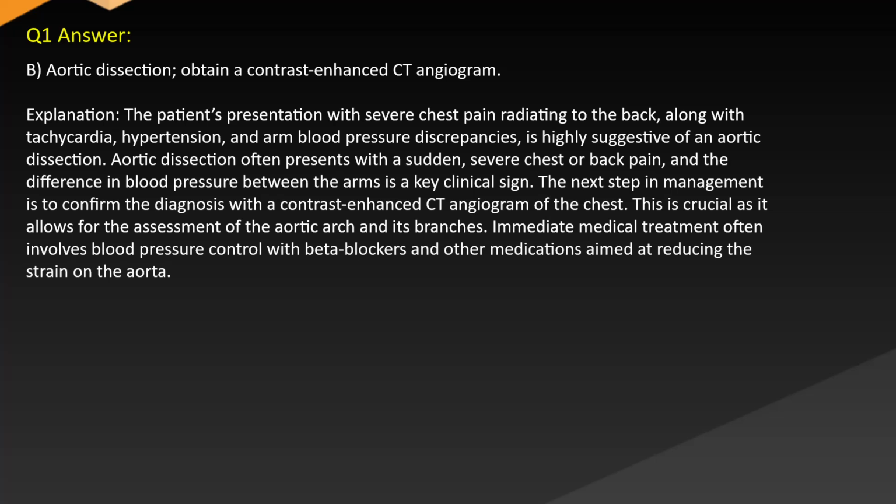Explanation. The patient's presentation with severe chest pain radiating to the back, along with tachycardia, hypertension, and arm blood pressure discrepancies, is highly suggestive of an aortic dissection. Aortic dissection often presents with sudden, severe chest or back pain, and the difference in blood pressure between the arms is a key clinical sign. The next step in management is to confirm the diagnosis with a contrast-enhanced CT angiogram of the chest. This is crucial as it allows for the assessment of the aortic arch and its branches. Immediate medical treatment often involves blood pressure control with beta blockers and other medications aimed at reducing the strain on the aorta.